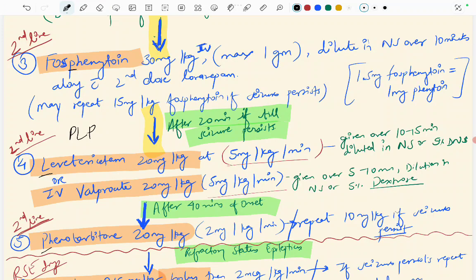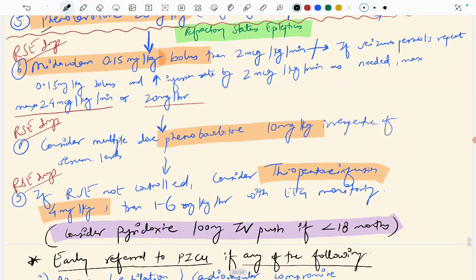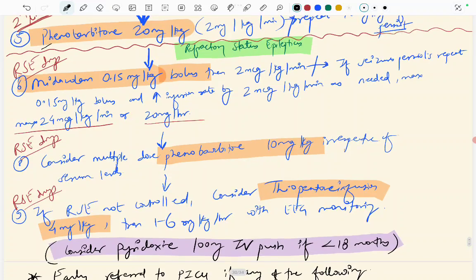And if seizure persists, not after giving phenobarbital alone, but after giving all the second line drugs that we read, like fosphenytoin, levetiracetam, IV valproate and phenobarbital, then it is termed as refractory status epilepticus. And in case of refractory status epilepticus, we have to give continuous infusion. So we can give continuous infusion of midazolam or phenobarbital or thiopentone. Okay, let's start with midazolam infusion.